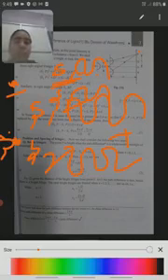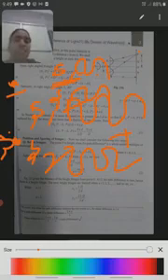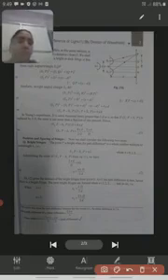Once again, listen to that class. Coherent sources are nothing but, this source produces a wave and this source produces a wave, and these waves are in the same phase. So these waves maintain the same phase, or constant phase, or zero phase. Then we get the interference pattern. So what is the formula? Here we discuss the formula for the interference pattern. First of all we should learn the diagram.